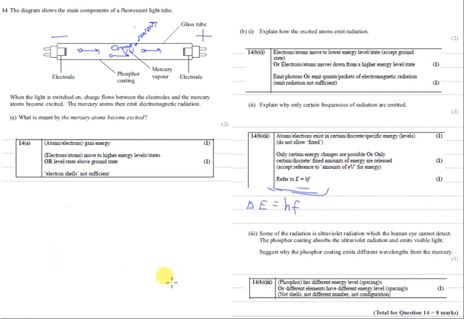Phosphor has different energy levels to mercury, and therefore it has different spacing between the levels. So there are no transitions in mercury that give you visible light, but phosphorus has such transitions. Therefore, if you excite a phosphorus atom, when it de-excites, it produces a different frequency because it has a different energy change.